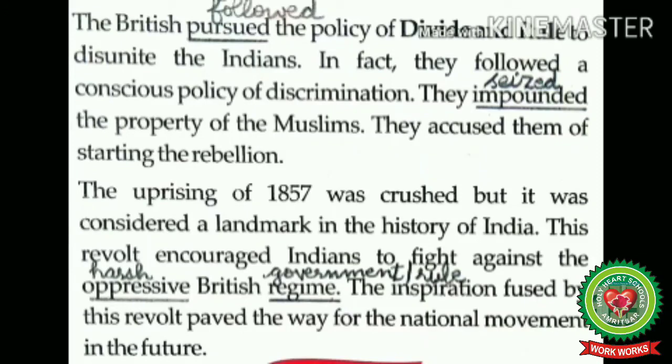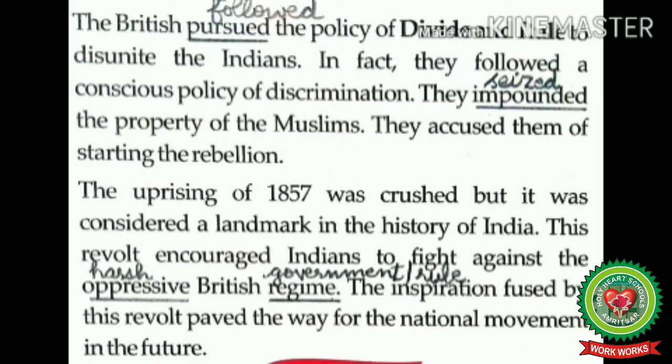Means after 1858, the British continued their policy of divide and rule by turning the princes against the people, province against province, caste against caste, group against group, and above all, Hindus against Muslims. The government cleverly used the attractions of government service to create a split along religious lines among the educated Indians. The British also encouraged hatred and ill feeling among the Hindus and the Muslims so that they could never challenge the British Empire in India.